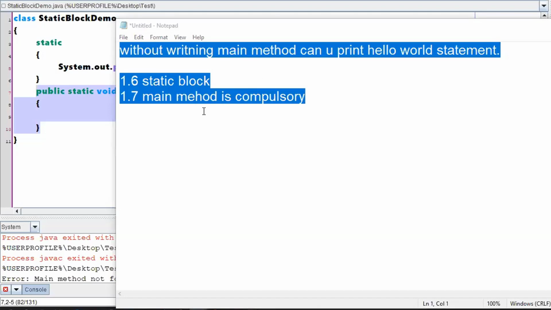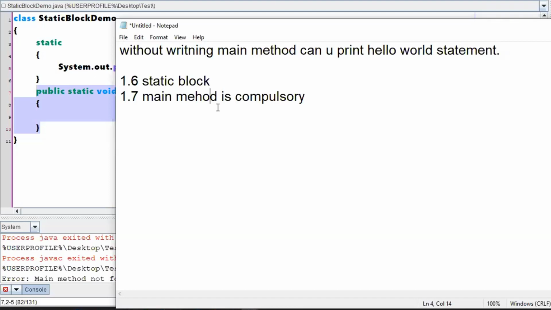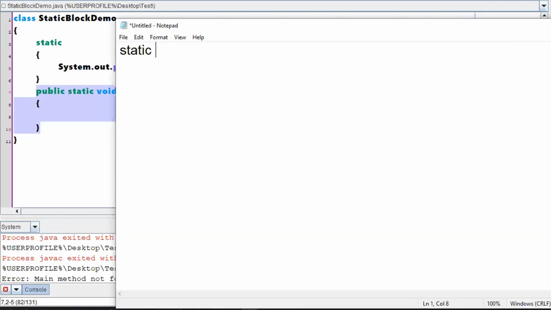So my next question is, can I include static variables or static methods inside a static block?